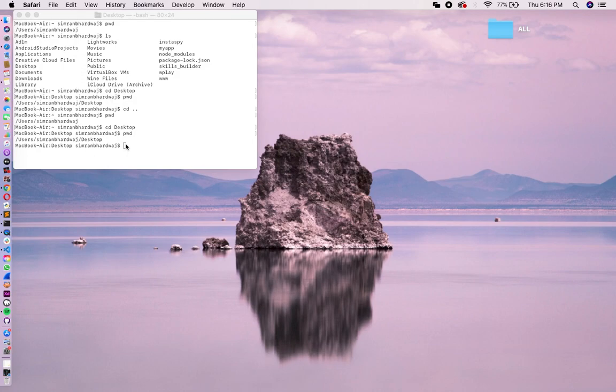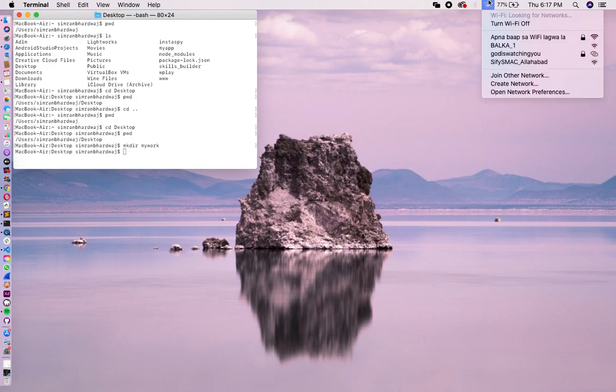Okay, so let's see how we can create a folder. A folder is also called a directory. So we use the command mkdir to create a directory. Type mkdir, then a space, and then the name of the directory that you want to create. For example, in my case, I'm creating a directory called my work. So as you can see on my desktop, oh my goodness.